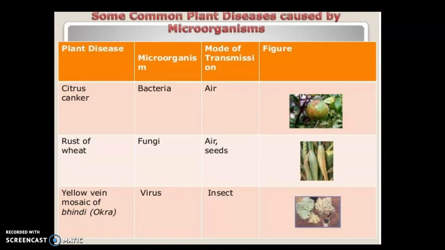Rust of wheat, which occurs through fungi. Transmission is through air and seeds. Here the seeds of the wheat usually get black in color. So, rust of wheat. Then yellow vein mosaic of bhindi, okra, we usually call bhindi, that is lady finger, that is okra, and it occurs through a virus. And the mode of transmission is through insects.